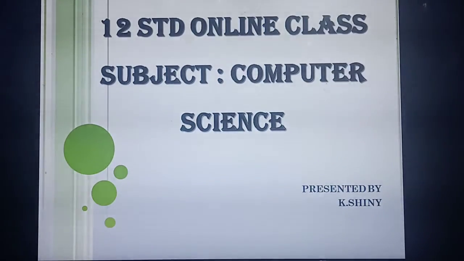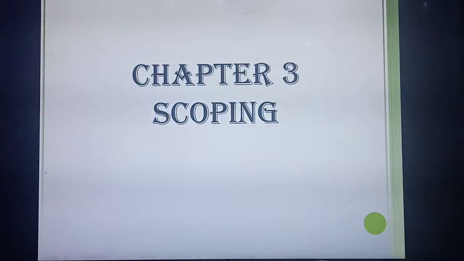Okay students, welcome to our today's online class. Now we are studying chapter 3. What's the title of your chapter? Scoping, isn't it? In this chapter you have studied one very important and expected 5 mark question. What question did you study? Not yesterday, last week's class. Just recall the question, students. LEGB rule. Isn't it a very important and most expected question? LEGB rule along with types of scope, isn't it?